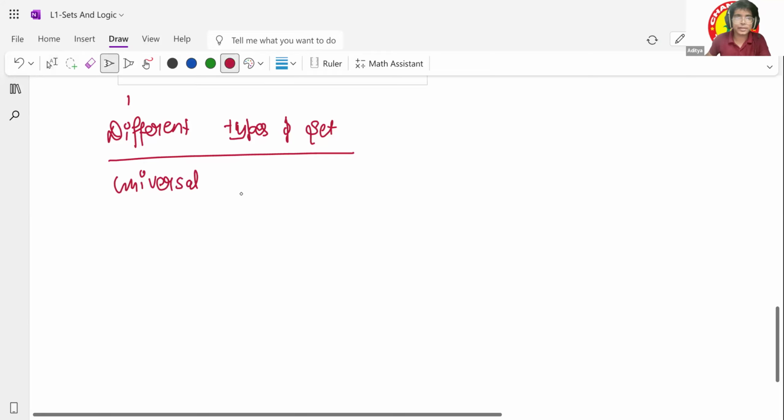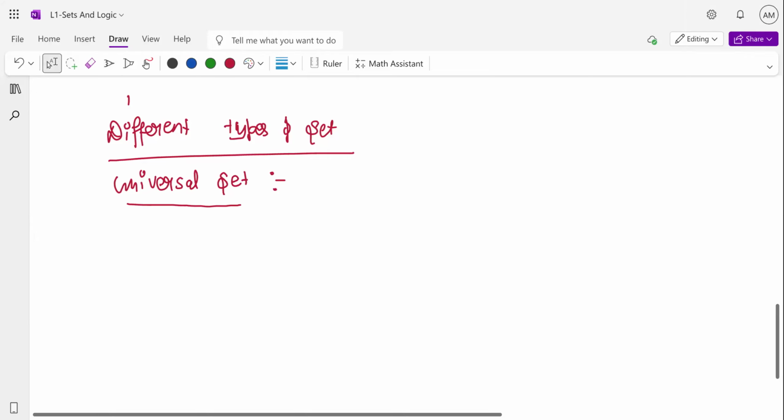What is universal set? Any idea what is universal set? It includes everything. Yeah, it includes everything. Okay, a universal set is a set which contains all the elements of the set.